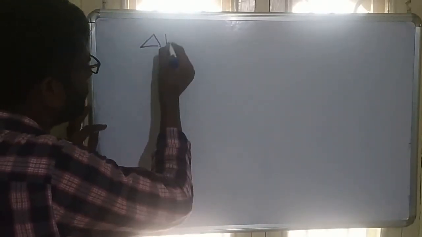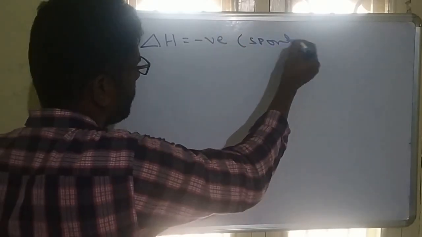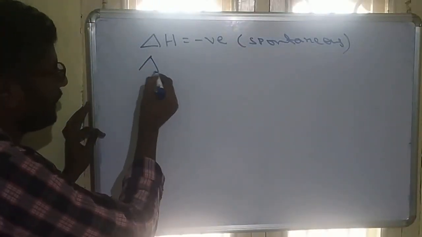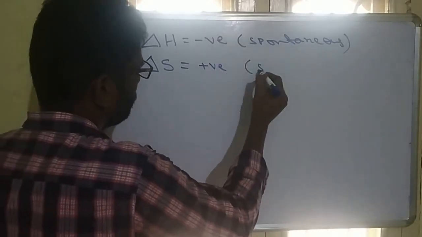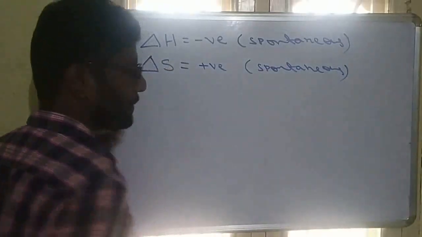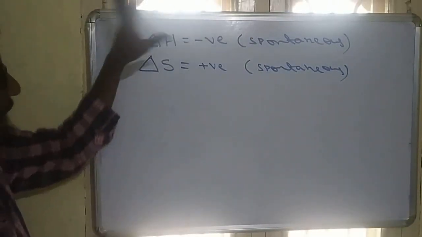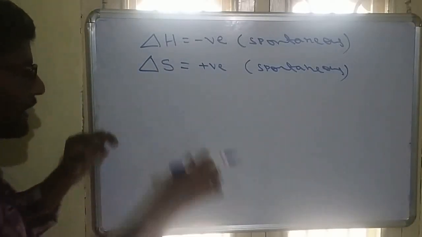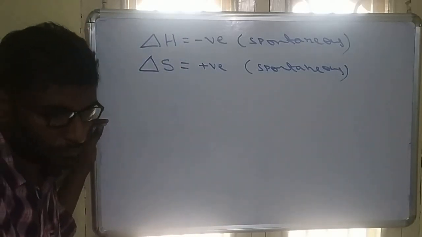When delta H is negative, that is called a spontaneous process. When entropy delta S is positive, that is called a spontaneous process. So two conditions are given. For a spontaneous process, delta H will be negative, delta S will be positive. So delta S is the entropy change, and delta H is the enthalpy change.